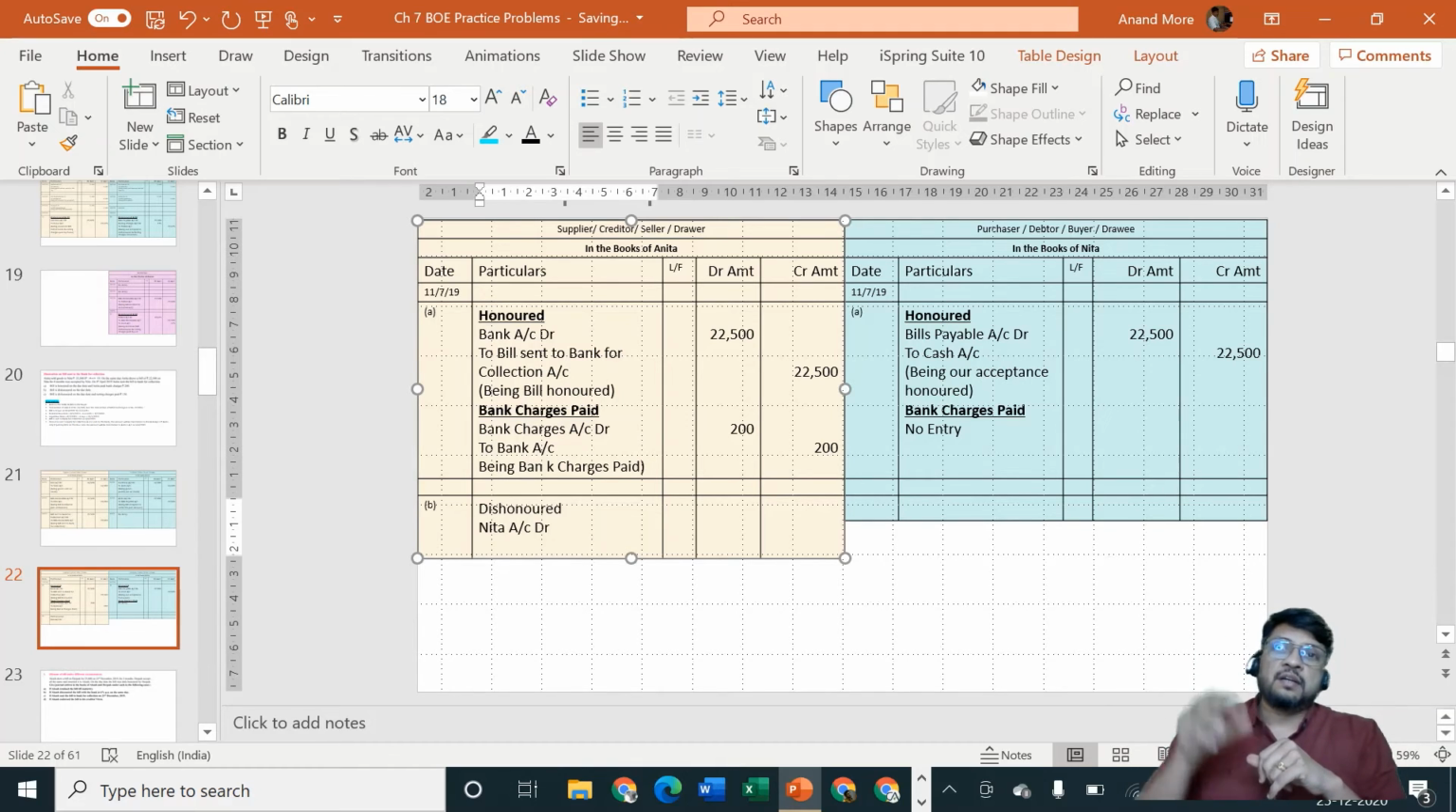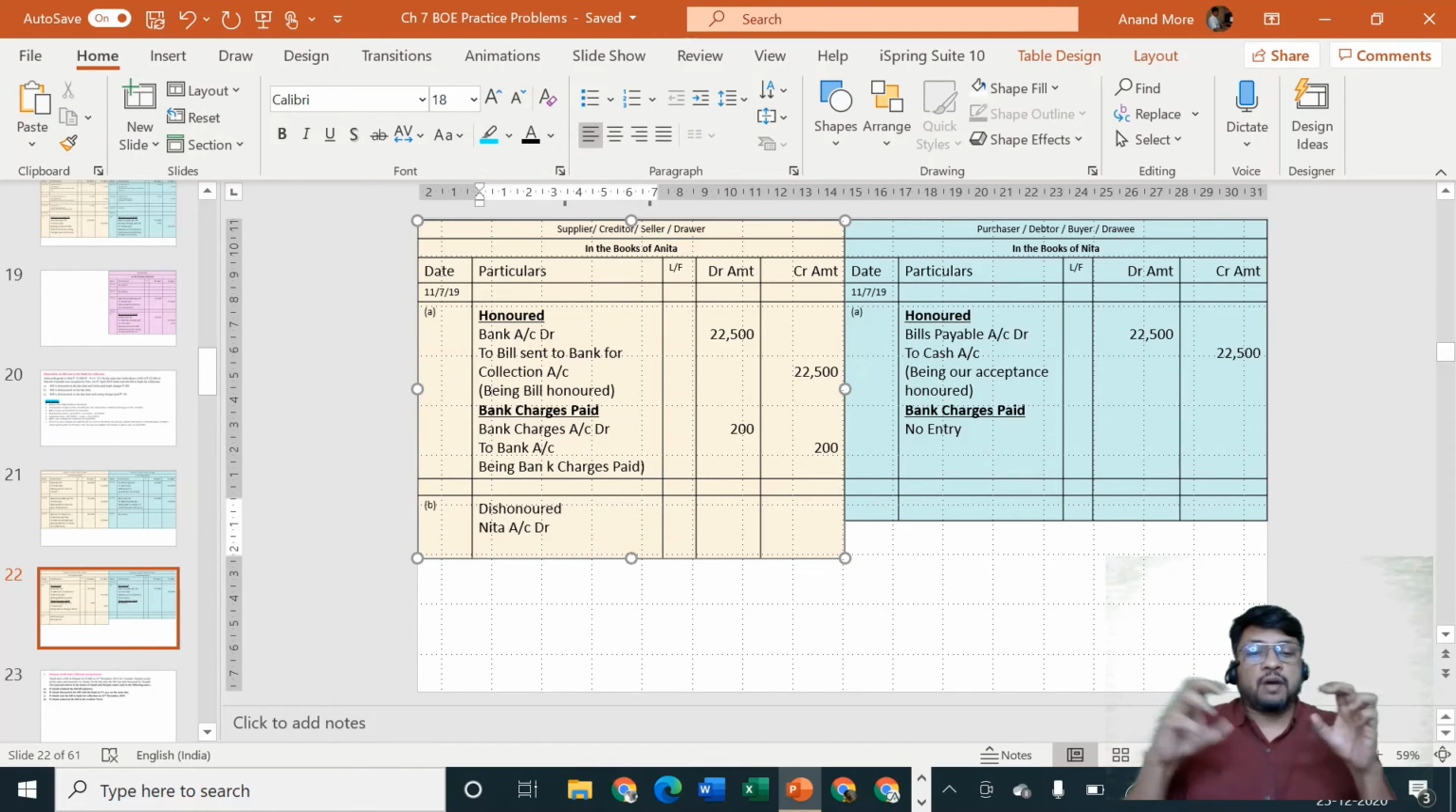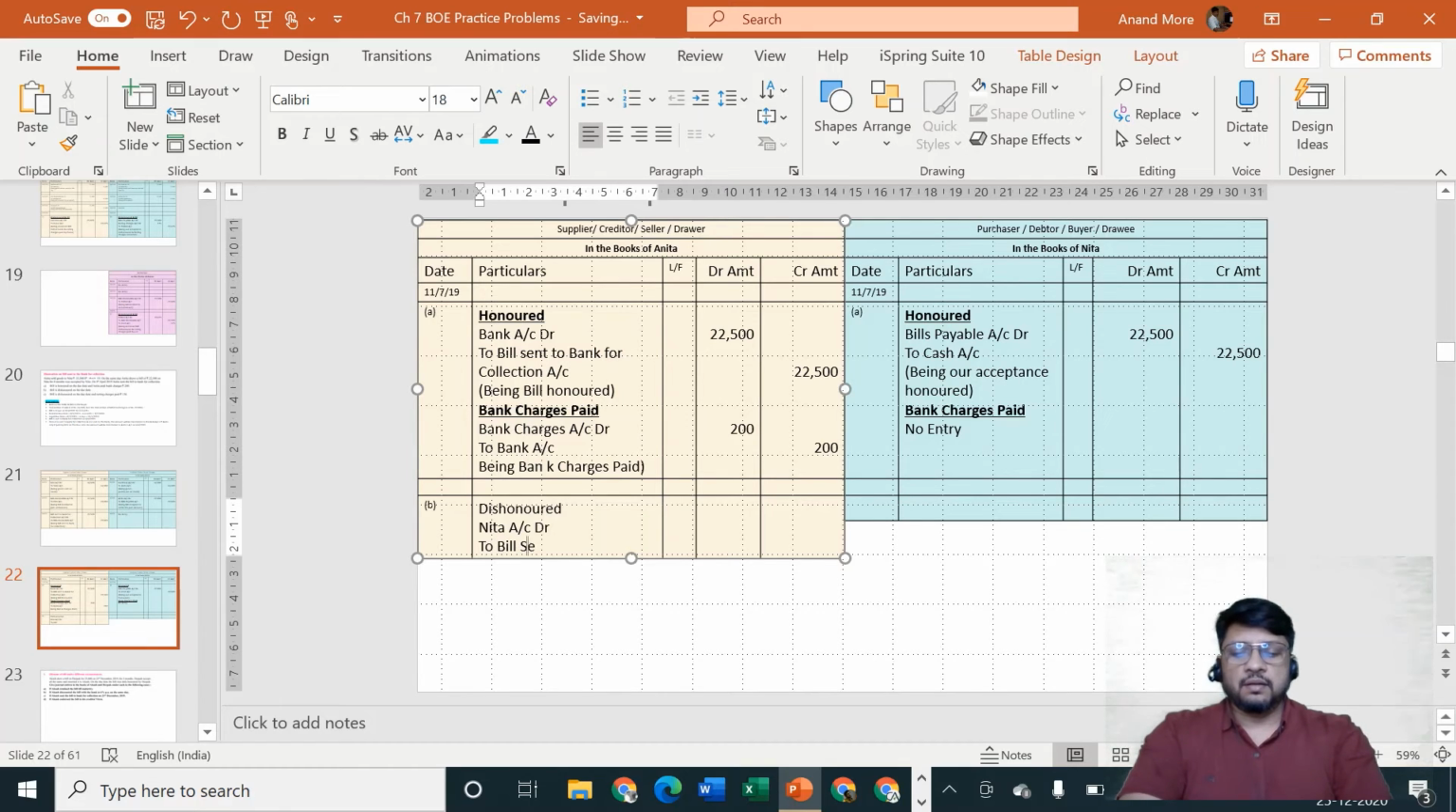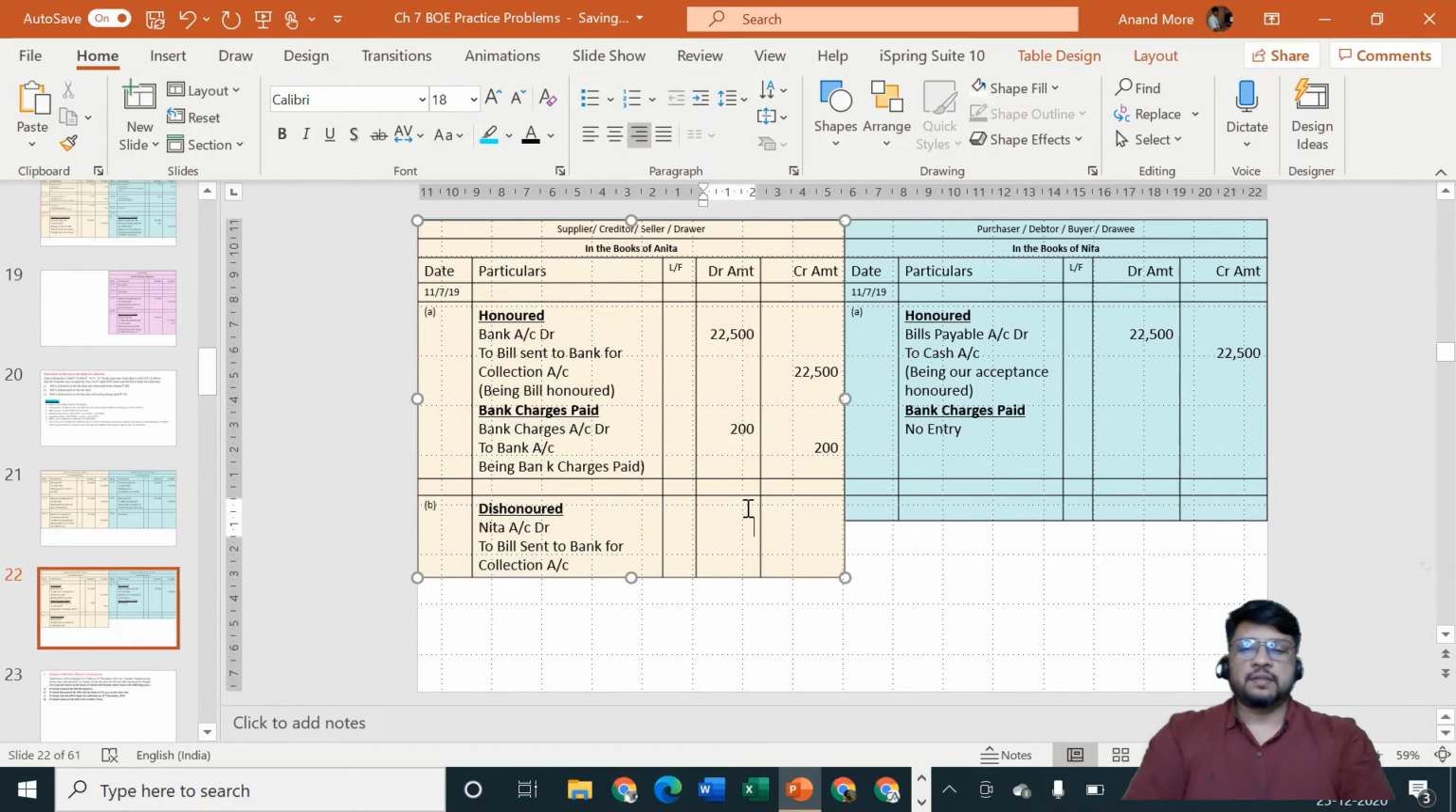So what is getting cancelled? The agency relationship, the clerical relationship which we had created with the bank, is getting cancelled. That means that special account with the long name, bill sent to bank for collection account, will get cancelled. So I'll write here: to bill sent to bank for collection account. This is the entry to be passed for dishonor. Here I'll consider the amount as rupees 22,500, and here also 22,500.